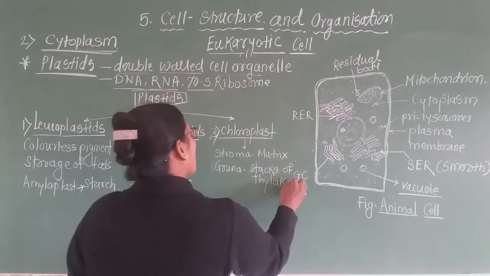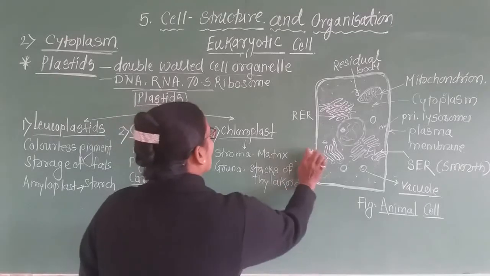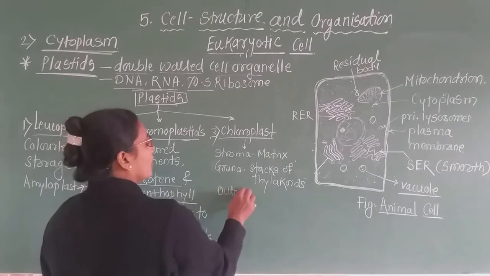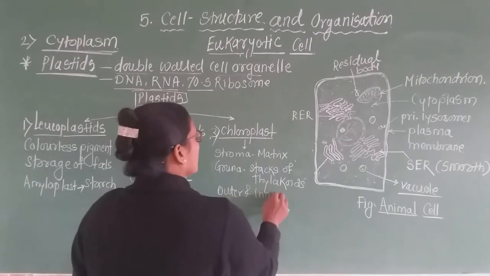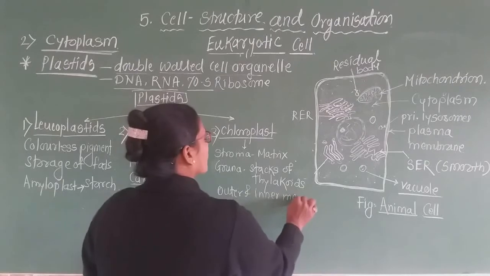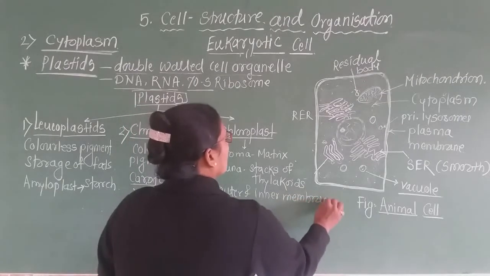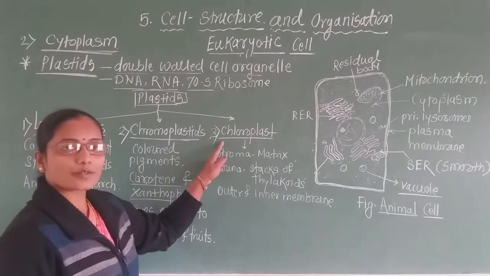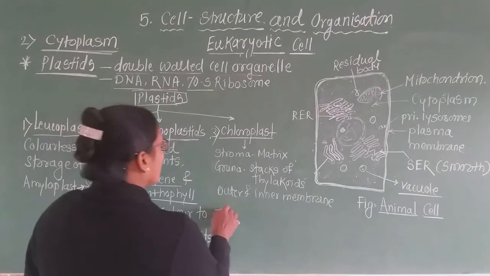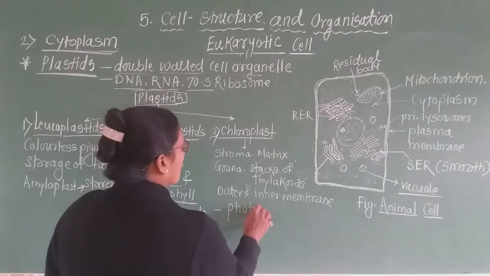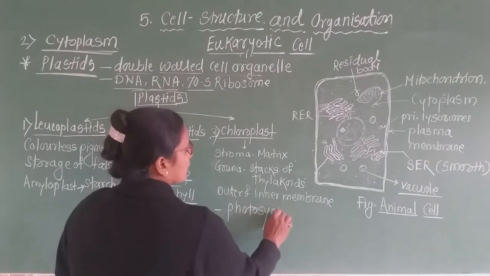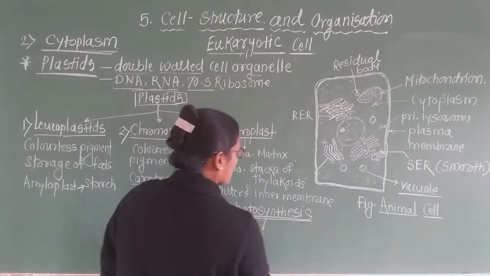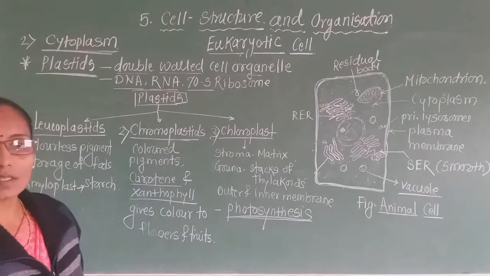What is the stack of the thylakoids? Now this stroma and grana are covered by the outer and inner membrane. These chloroplasts consist of enzymes by which the process of photosynthesis takes place.